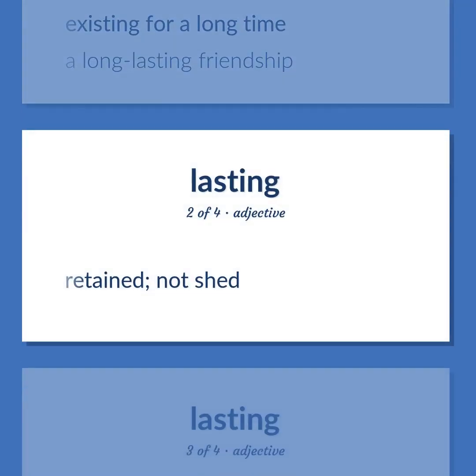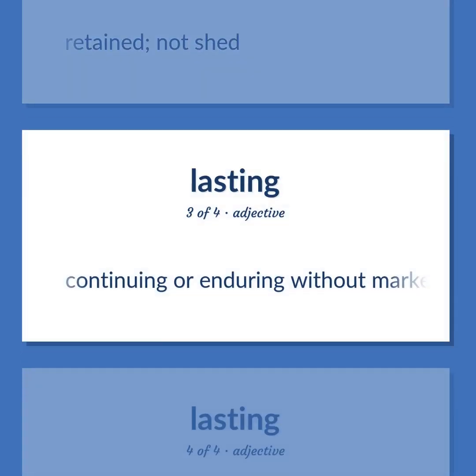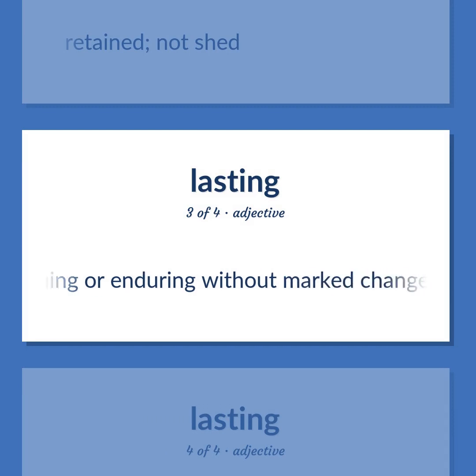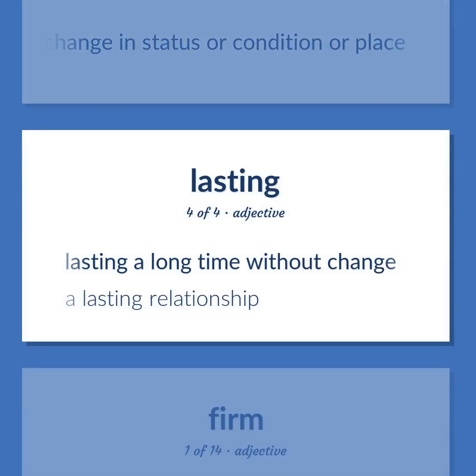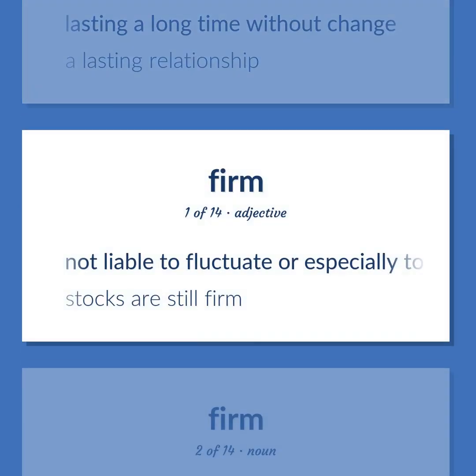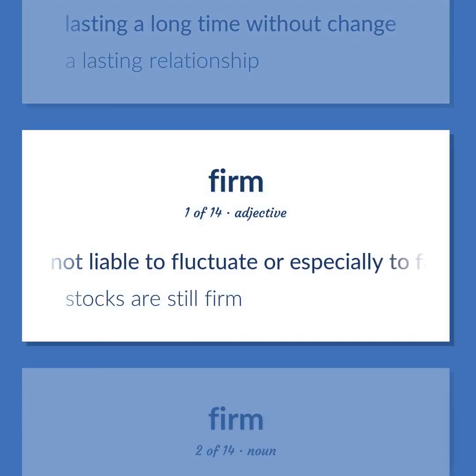Retained, not shed. Continuing or enduring without marked change in status or condition or place. Lasting a long time without change. A lasting relationship. Not liable to fluctuate or especially to fall. Stocks are still firm.